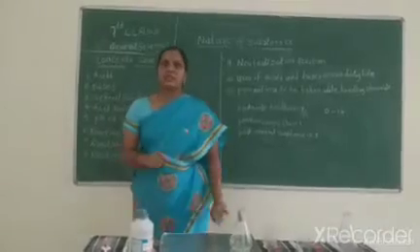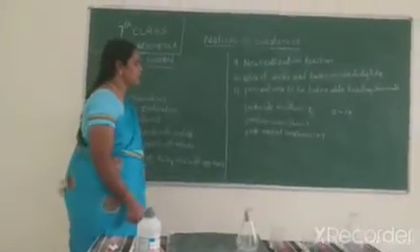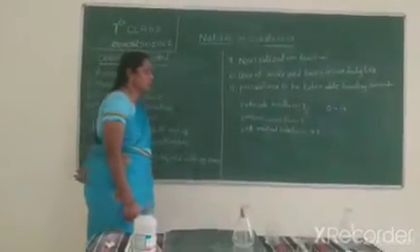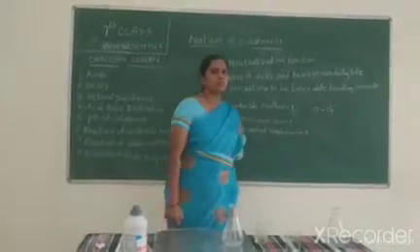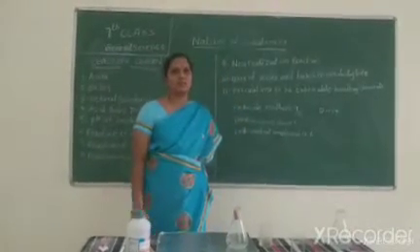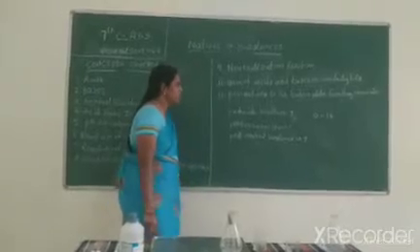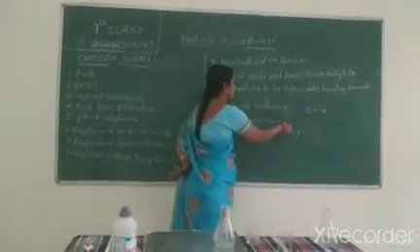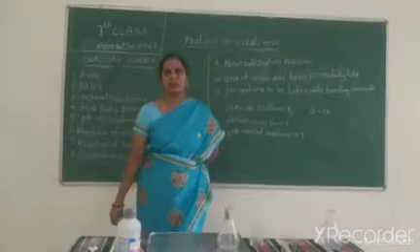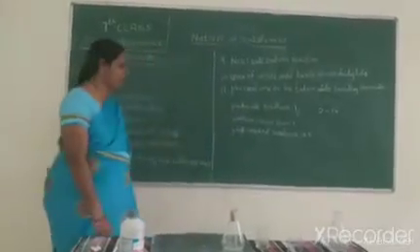For strong acids, the values from 7 to 0 decrease. For bases, the values increase from 7 to 14. This is the pH scale.